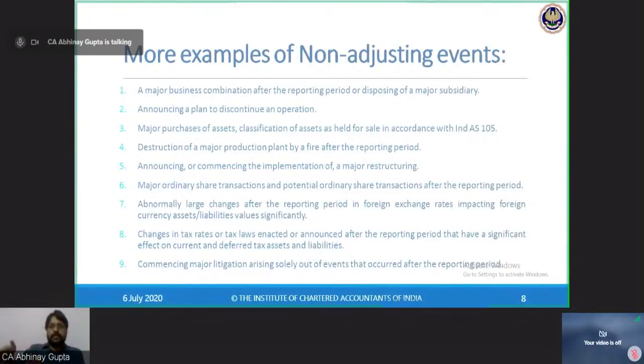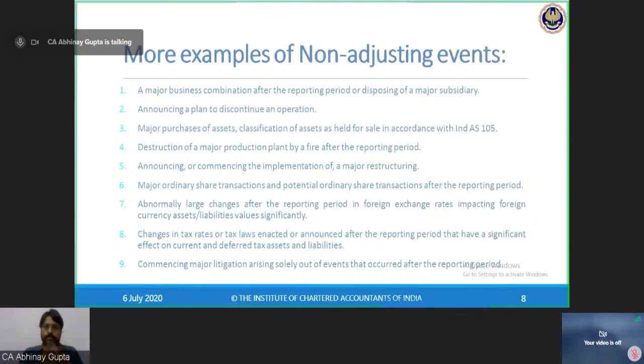Then this is an event which was not present, or there were no evidences, as of 31st March. Hence, filing of a new case or receiving a notice of a new case filed against the company by any third party is a new event, and hence it is a non-adjusting event. It will not be adjusted in my financial statements, so I will not account for it.